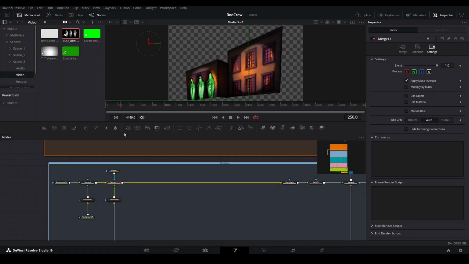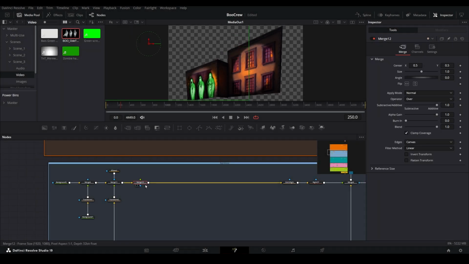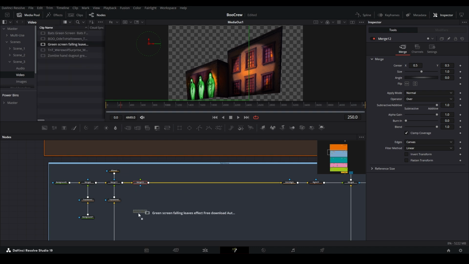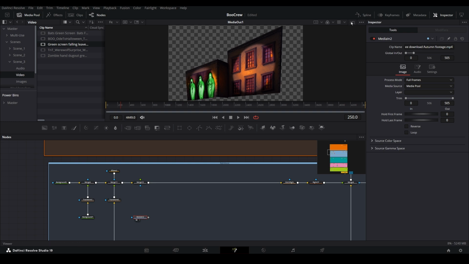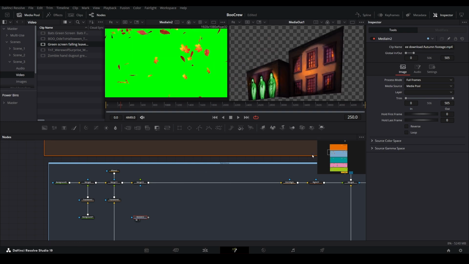Let's create a new branch on our right house tree limb for this particular video we're going to add. Bring your video with the green screen into the nodes pane to start the branch, and bring the footage into the first preview pane. Since we don't want this video to show up until frame 250, let's use the inspector and adjust the hold first frame property until we find a point where the video will just be starting at this frame number in our timeline.